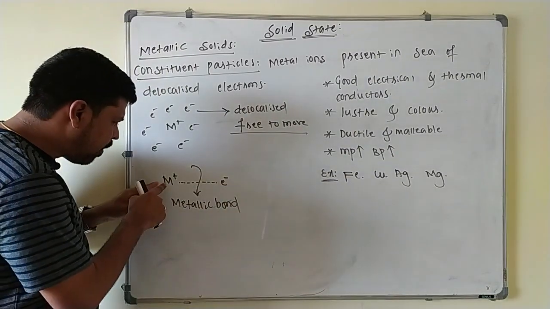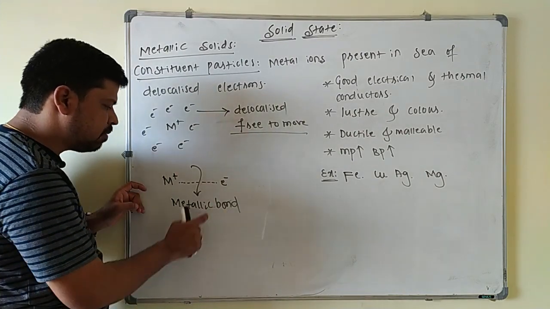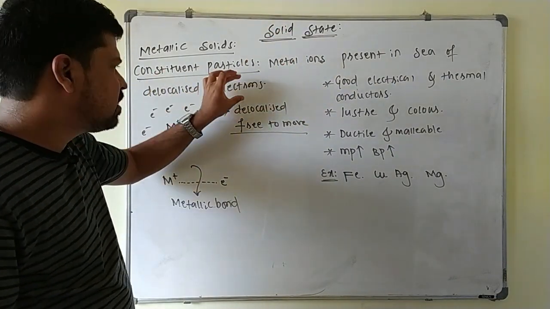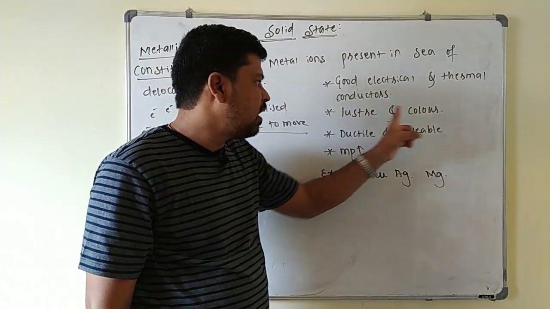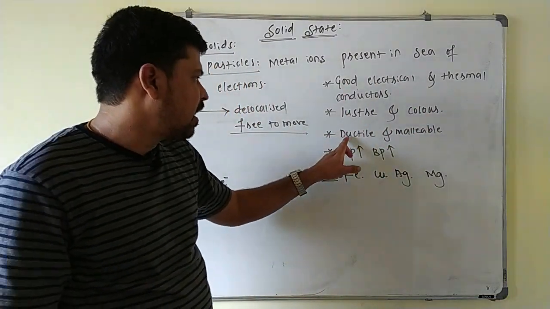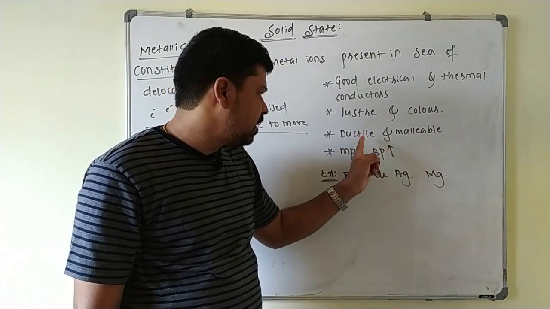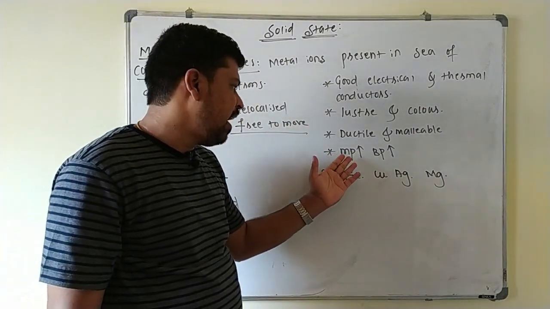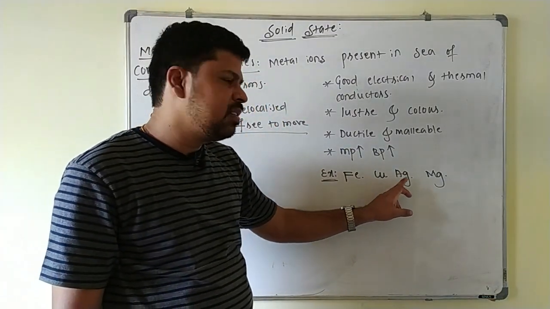That is due to the movement of free electrons here, and the force that binds the metal ion and the electron is called what? Metallic bond. Here the binding force is metallic bond, and the constituent particles are what? Metal ions in the sea of delocalized electrons here. And due to the presence of free electrons, these metallic solids have luster and color. Luster means they have a shining appearance, and some of them are colored in nature, and they are ductile and malleable, which means they can be drawn into a thin wire and hammered into a thin sheet. That is ductility and malleability. And because of their strong metallic bonding, they have a fairly high melting and boiling point. Examples for the metallic solids are iron, copper, silver and magnesium.